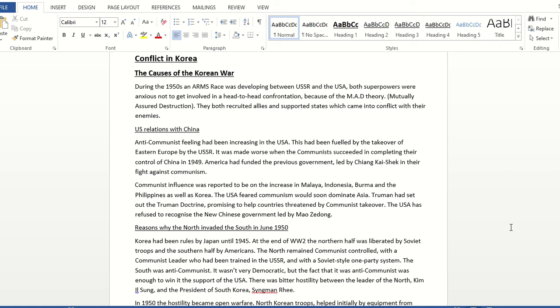Now, the Americans had a policy called containment, or the Truman Doctrine. The aim of this was to limit the spread of communism around the world. In particular, they were worried about how communism was spreading in Asia after China had become communist, and were determined to stop it. A key opportunity to do that was in Korea.